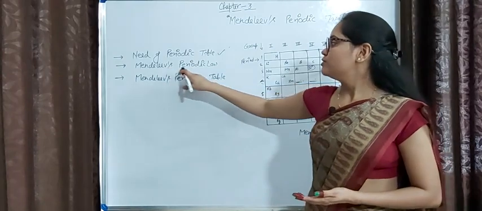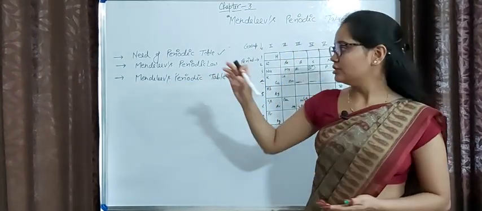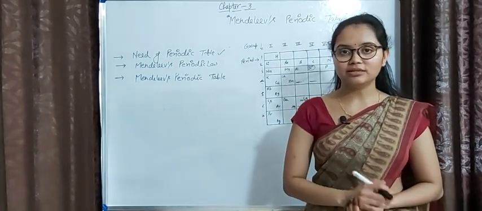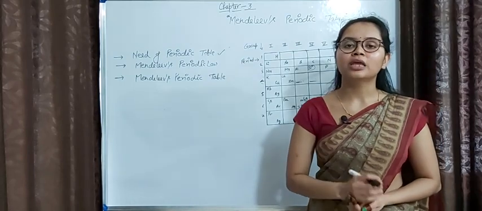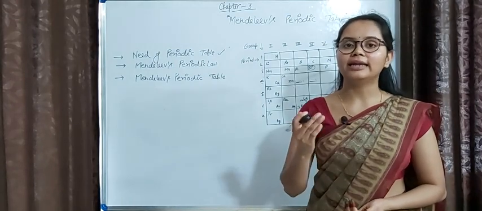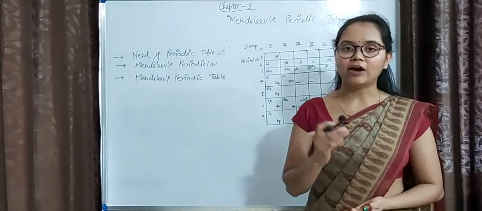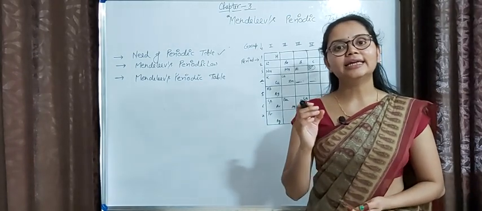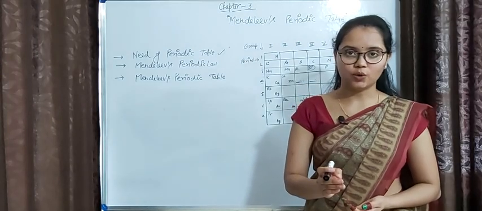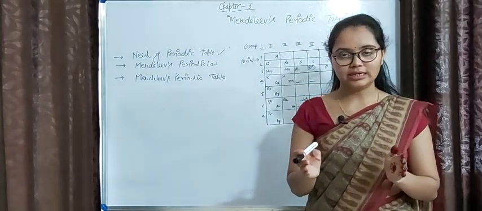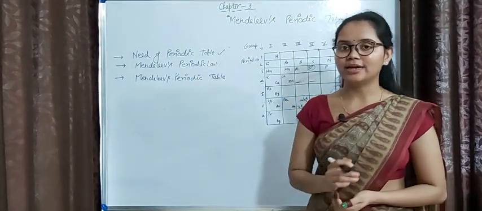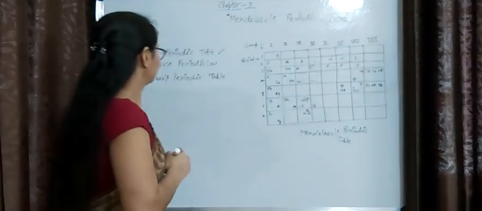Now Mendeleev's periodic law. Our second topic is about how Mendeleev arranged the elements in the periodic table. The answer is, first of all, he observed the elements very carefully and studied their physical and chemical properties, and after that he found that the physical and chemical properties of elements depend on their atomic masses. On the basis of this result, he gave a law which is known as Mendeleev's periodic law. Now let's see what this law says.